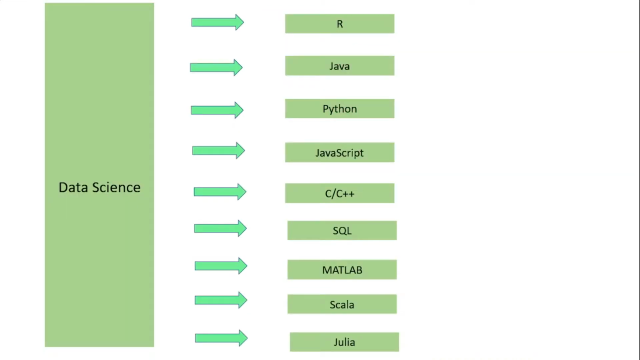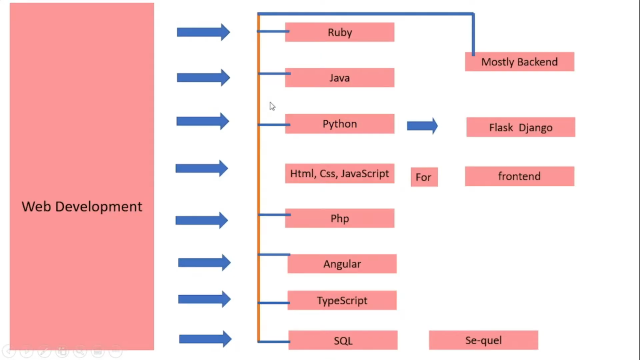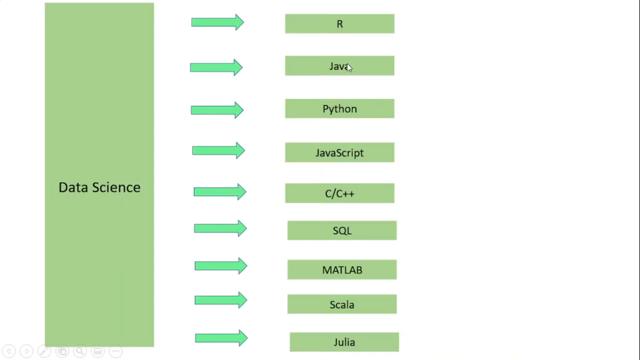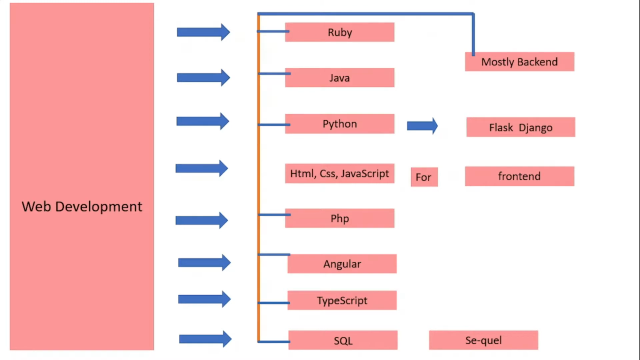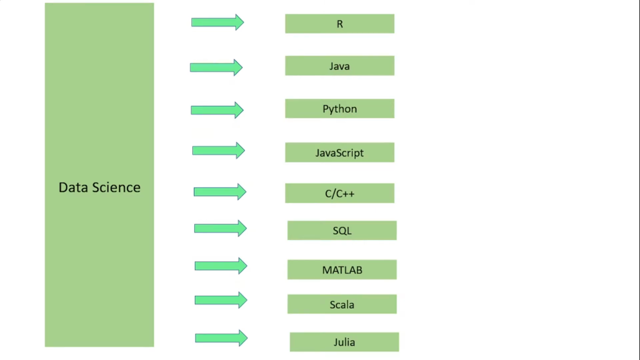Guys, next is data science. As you know, data science is one of the most emerging fields in this era. So for data science we can use R, Java, Python, JavaScript, C, C++, SQL, MATLAB, Scala and Julia. Guys, you will be saying that in web development we also use Java, Python and JavaScript, and they are also mentioned here. So guys, you will see Java, Python, C++ and a lot of other languages repeatedly.